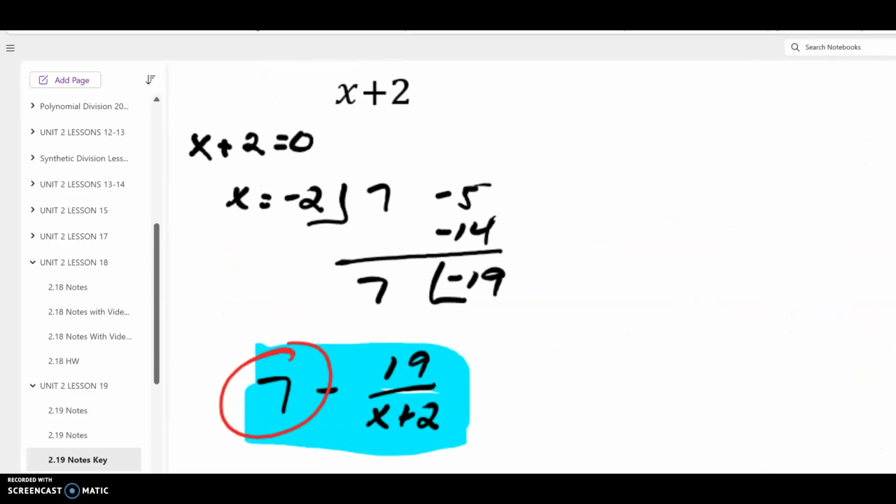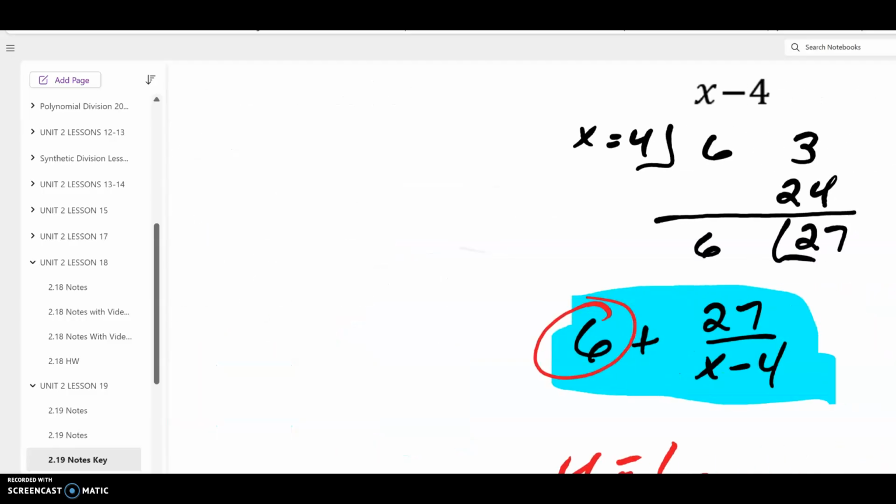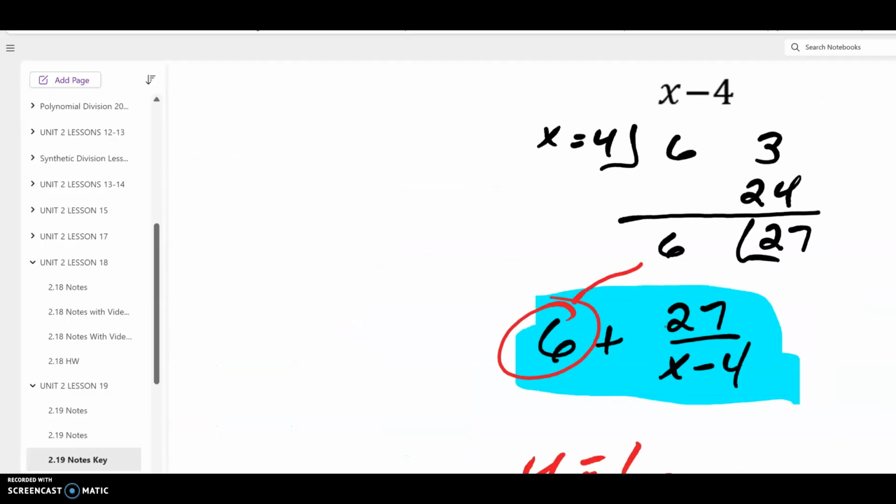So this constant, this 7, came directly from the leading coefficient of the polynomial that was in the numerator. If we look at our second one, the same thing. And the third one, same thing.